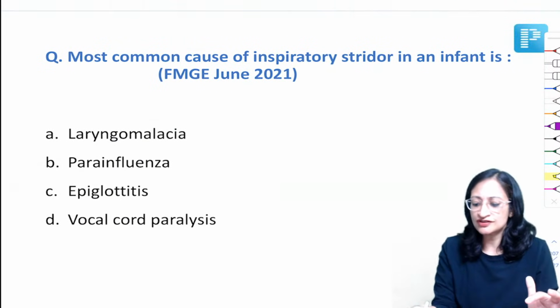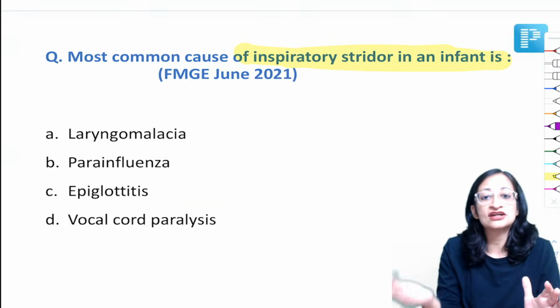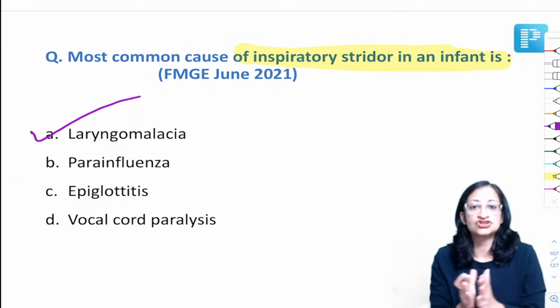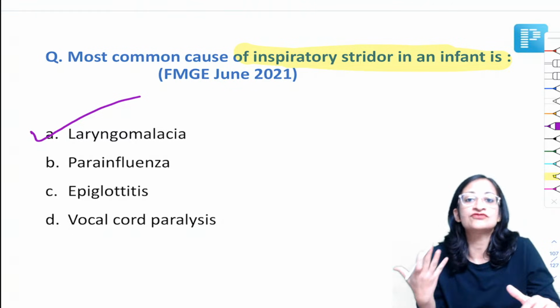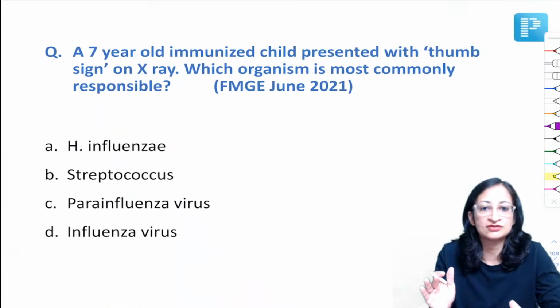Most common cause of inspiratory stridor in an infant is. So in otherwise well infant, if you're getting inspiratory stridor, think of laryngomalacia. And this stridor increases on feeding and crying, decreases in prone position. Self-limiting condition, no treatment required.